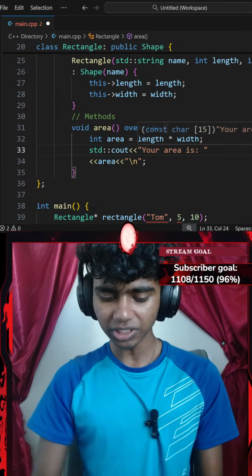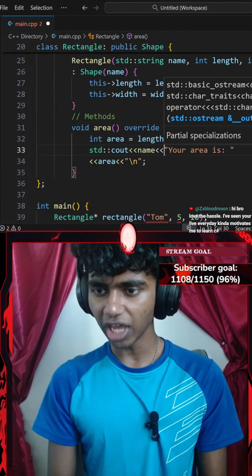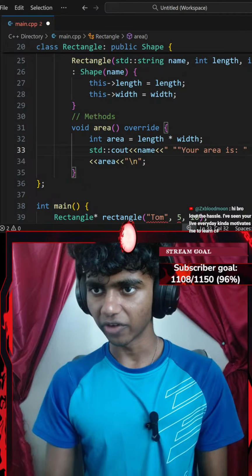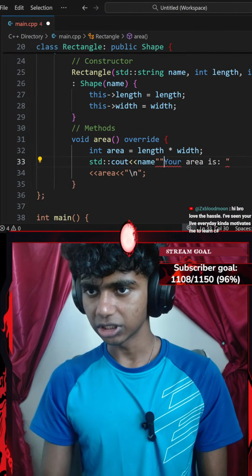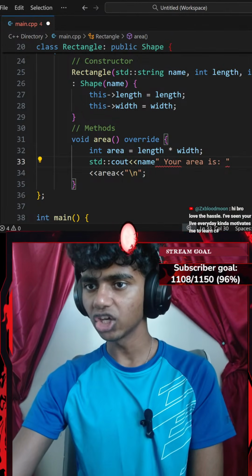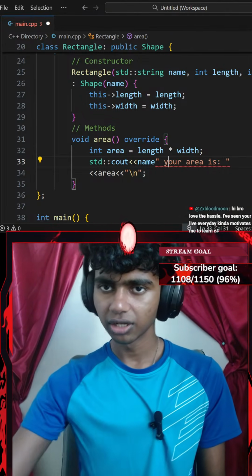Honestly, I might go with something like name, add another insertion operator of an empty space. Honestly, I'll just go with something like name. There we go. Okay, your area is...